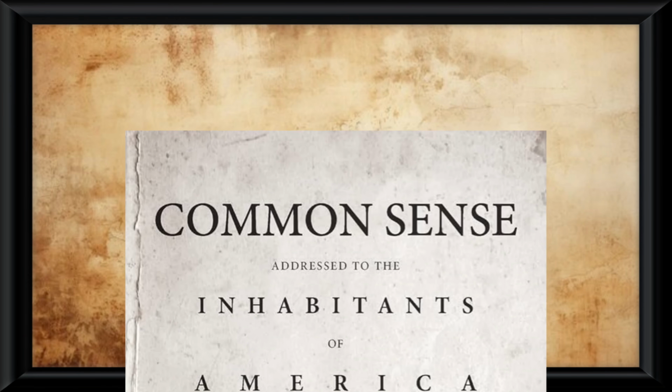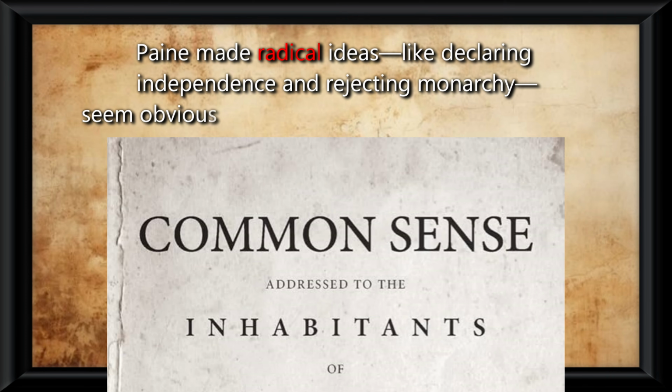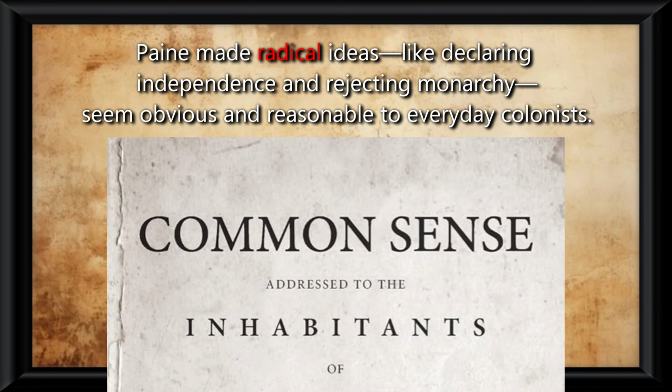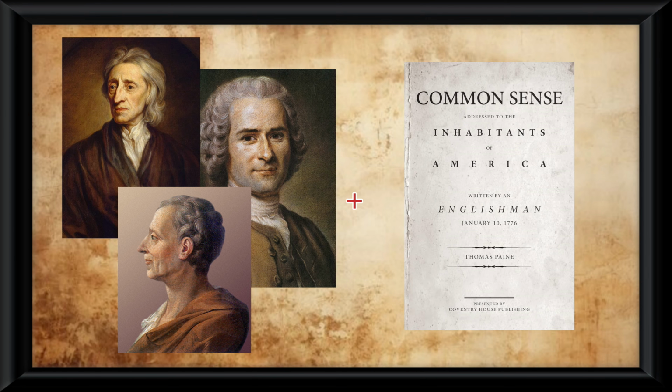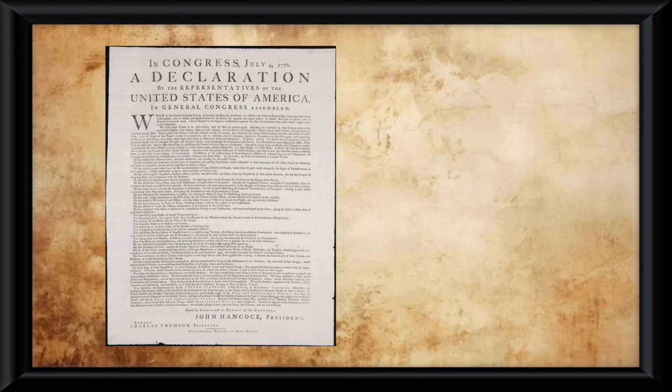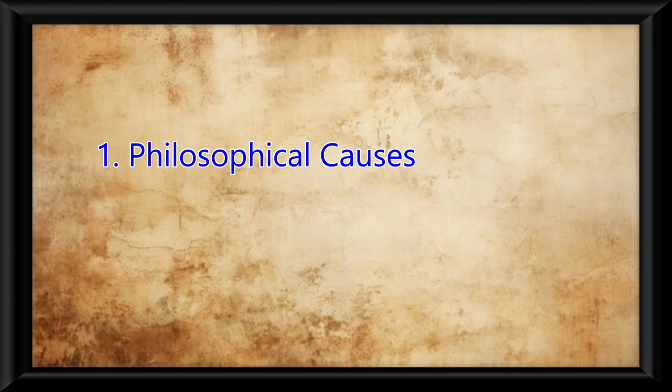I want you to think about this for a second. By calling it Common Sense, Paine made radical ideas like declaring independence and rejecting monarchy seem obvious and reasonable to everyday colonists. All of this Enlightenment thought, including this book by Paine, would be engraved in the ideas of the Declaration of Independence written by Thomas Jefferson in 1776. These philosophical causes, combined with British taxation, set the stage for the revolution.